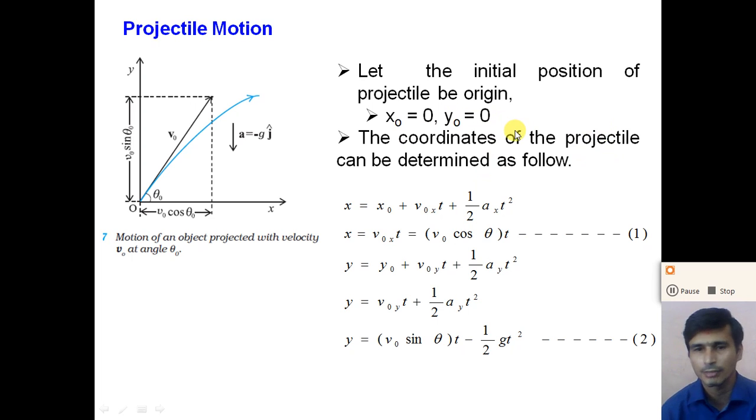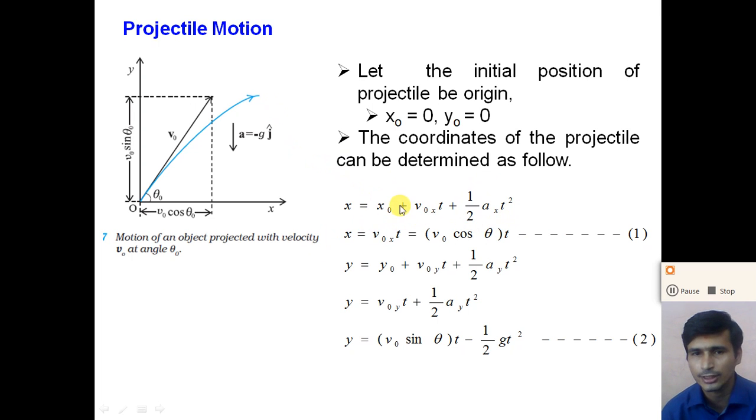So from the equations of constant acceleration, because here the projectile moves with constant acceleration, we can use the equations of constant acceleration to determine the position, the coordinates of the projectile after a time t. So for the x coordinate, x is equal to x0 plus v0x t plus 1/2 a_x t square.